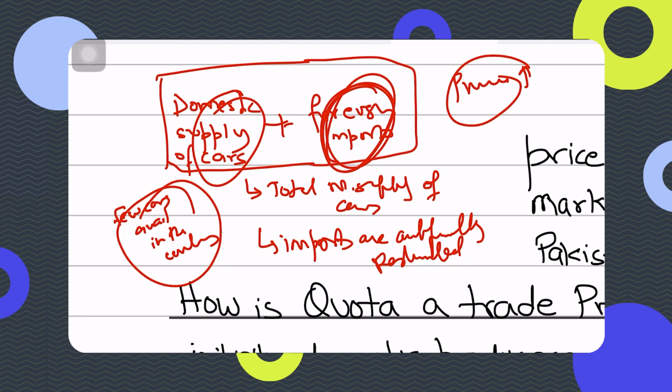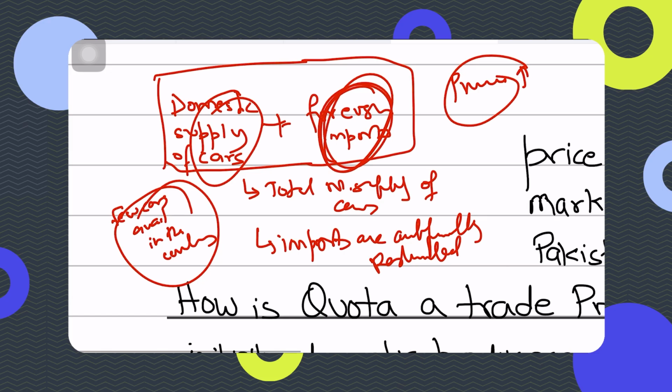Right? Because there are only 100,000 cars available. So let's say initially there were like 500,000 cars coming in from abroad, but now there are only 100,000 cars coming into Pakistan. But there are so many consumers who want those cars. So some consumers will be like, okay, fine, don't give it to him, give it to me. I'm ready to pay the high price. So obviously the cars will get expensive. A lot of people don't get this.